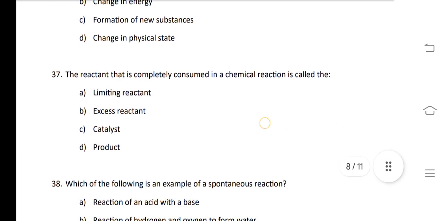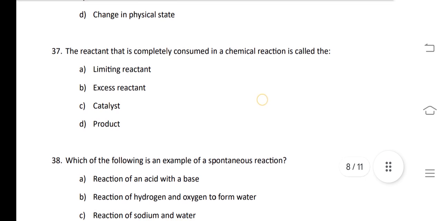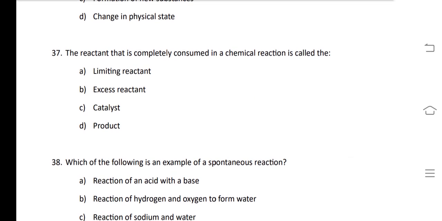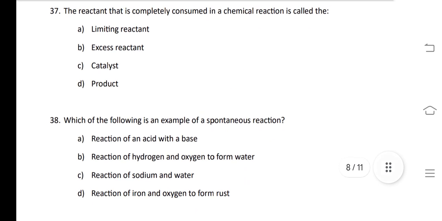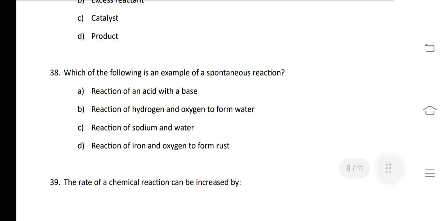So next question is, the reactant that is completely consumed in a chemical reaction is called limiting reactant. In the next question, leave this question of a spontaneous reaction.